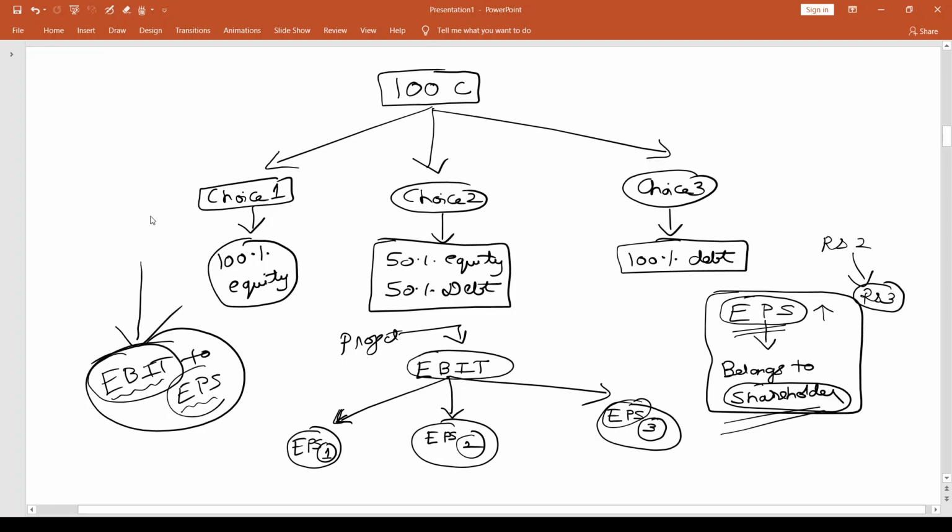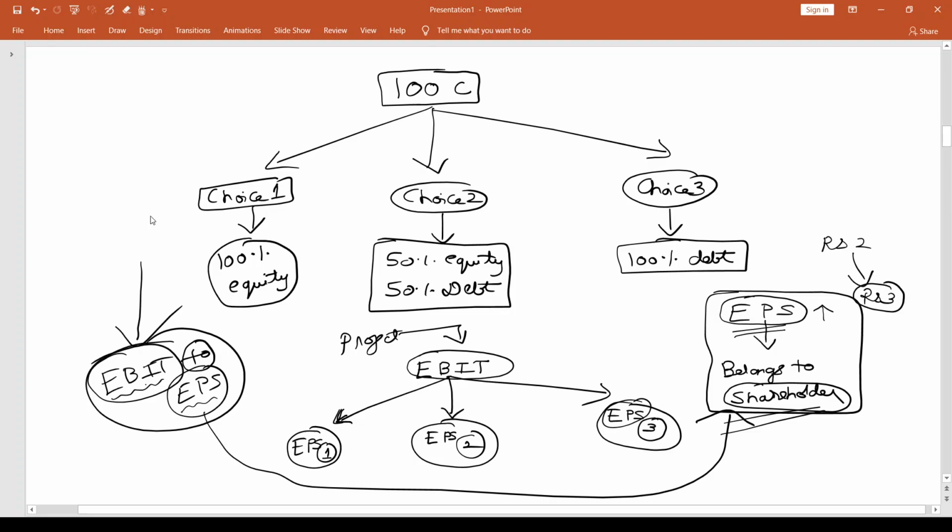Why is EPS the ending point? Because of shareholders' wealth maximization, and the higher the EPS, the better it is for the shareholders. So you're starting somewhere, this is the starting point, this is the destination, you're traveling from one point to another, and hence the word to. So this is the logic behind EBIT to EPS analysis.